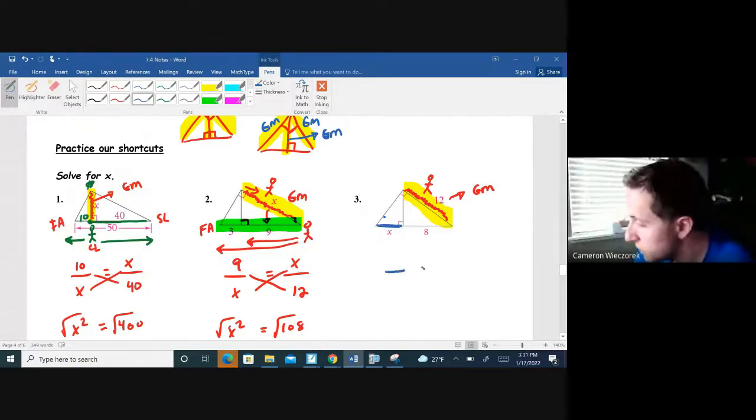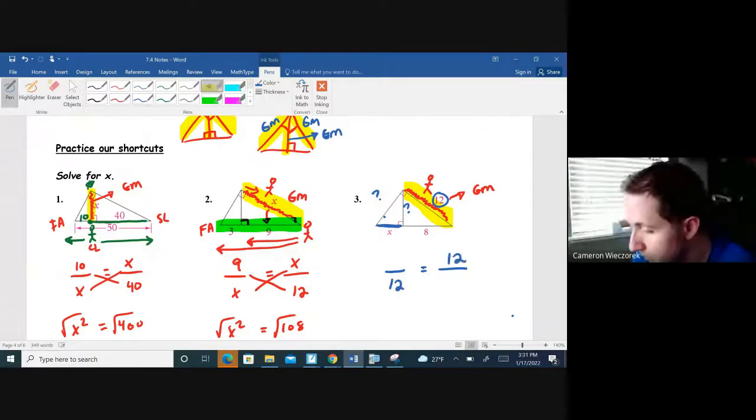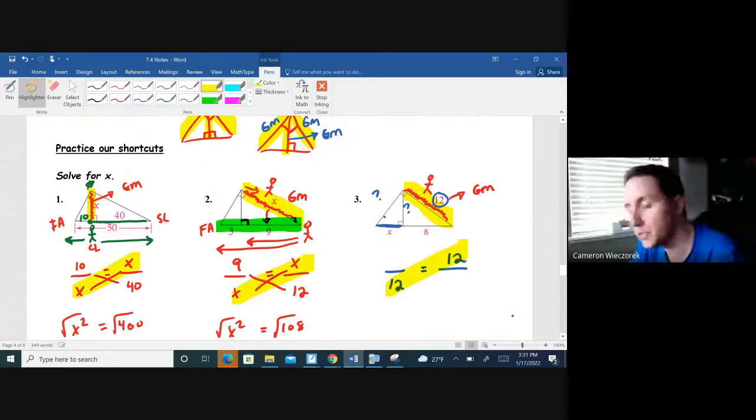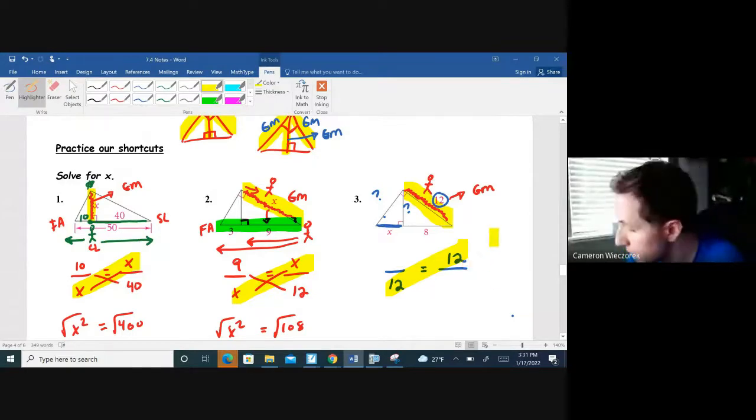My geometric mean in this case is labeled as 12. I don't know the altitude and I don't know the left leg, so it wouldn't make sense to use those as my geometric mean. The only one I know is the right side. So that's going to go in the bottom left and the top right corner, just like we did in number 1 and in number 2. Those numbers always have to match in the bottom left corner and the top right corner when we're doing these right triangle problems.